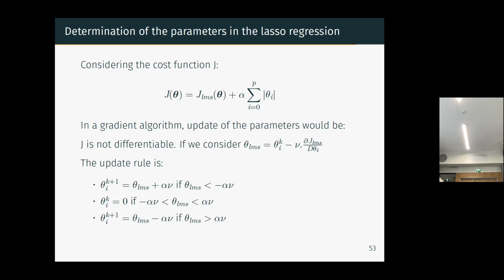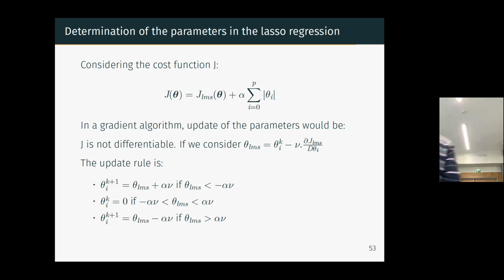But which is more important, if the value is small, close to 0, between minus alpha nu and alpha nu, and you see that the bigger alpha is, the larger the interval will be, you will put actual 0. And this is due to the fact that this is not differentiable around 0, so you need to do that.